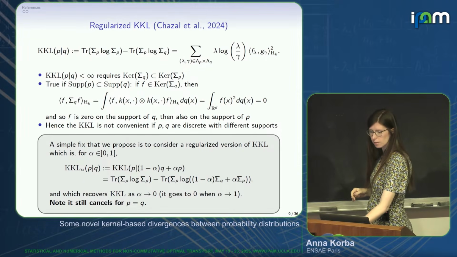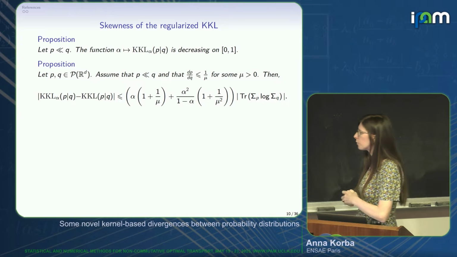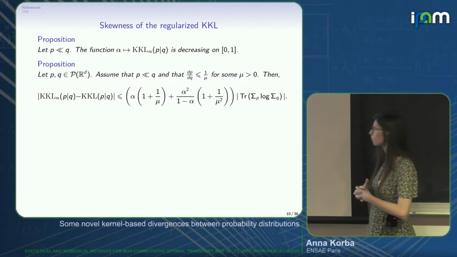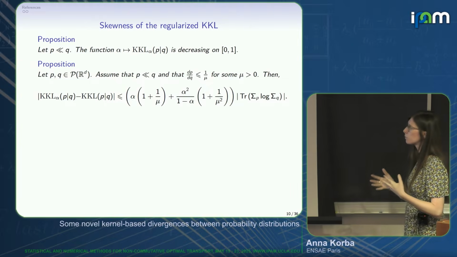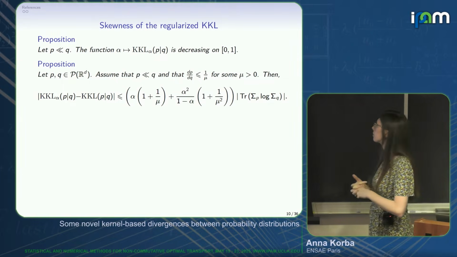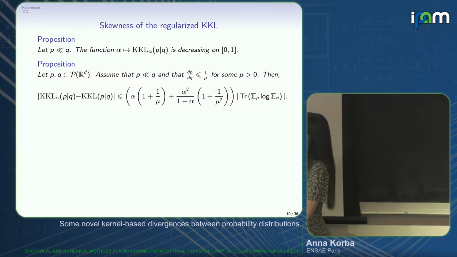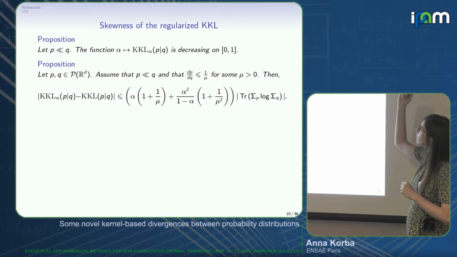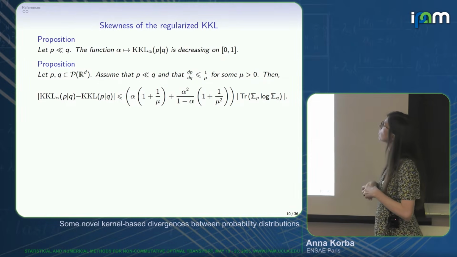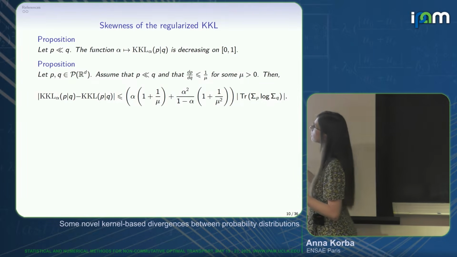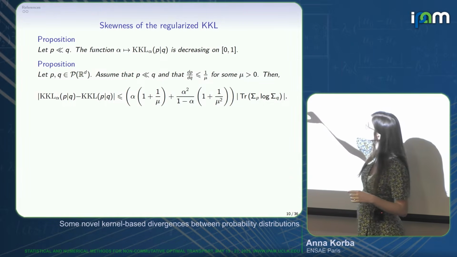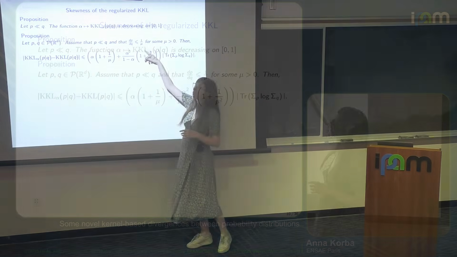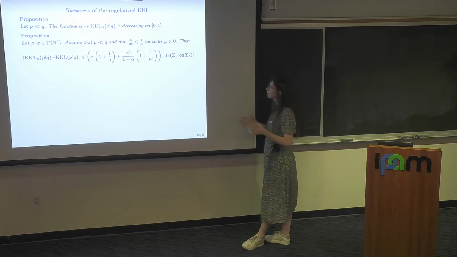Okay. So a few remarks. When we looked at this object, we first started to wonder how it behaves with respect to alpha. So first, you can show that if you fix P and Q, this is a decreasing function of alpha. Okay, it's monotone. And second, we could quantify the bias of this regularized object with respect to the non-regularized one. We have a bound that depends on the bound on the density ratio and alpha.